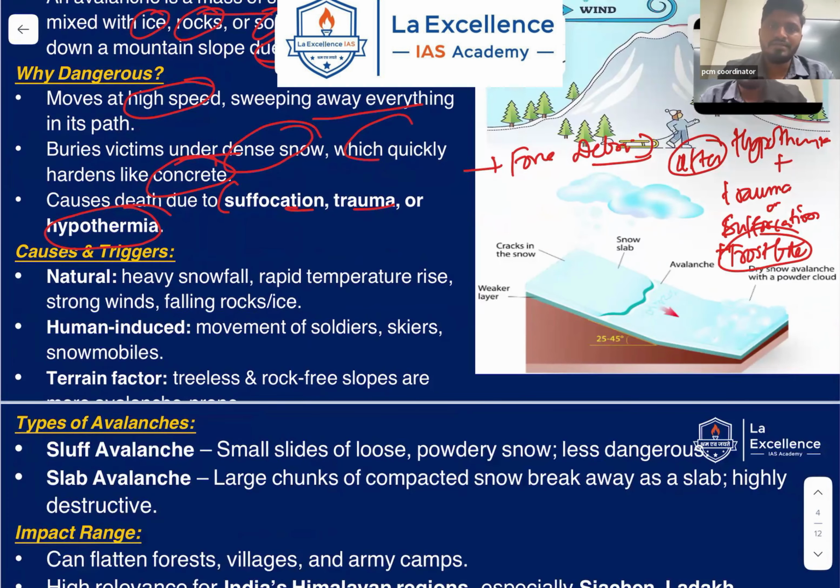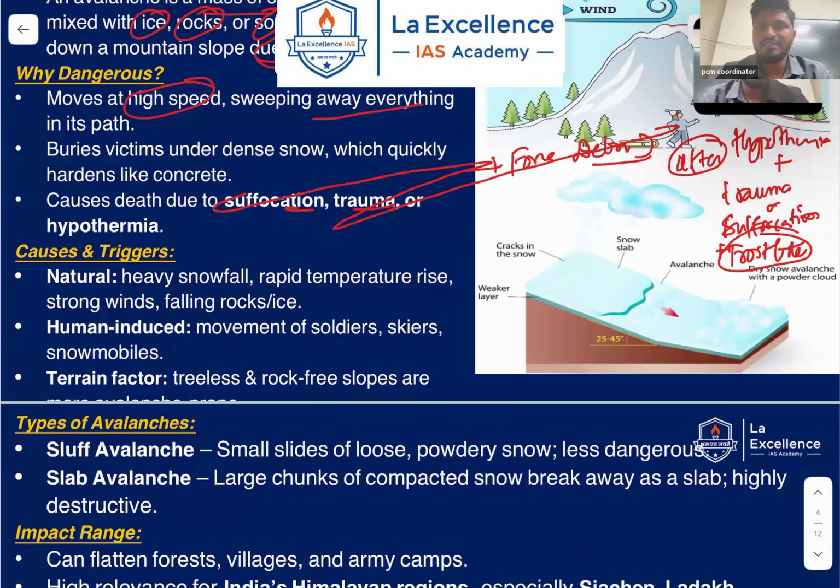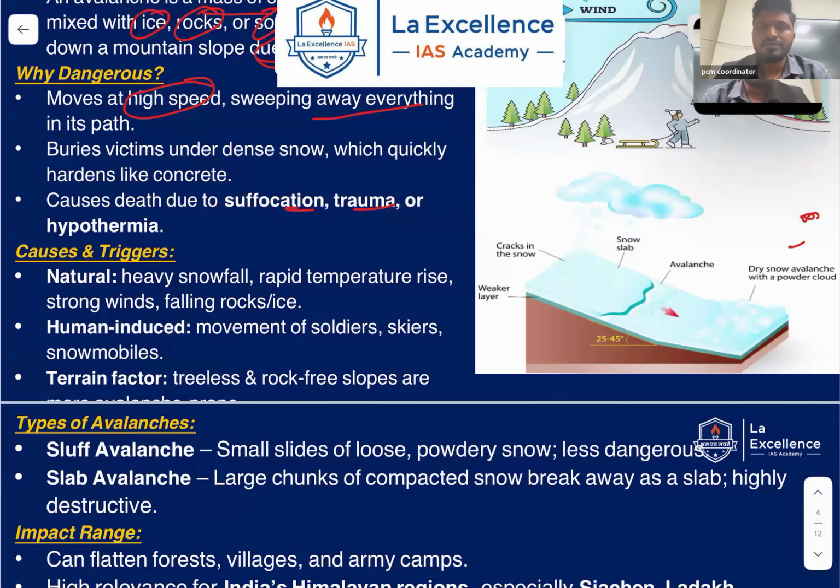So what triggers avalanches? Avalanches are caused by both natural and human induced movements. What is natural? Heavy rainfall, rapid temperature rise, strong winds or falling rocks or ice. This suddenly results in movement of snow at a high speed.